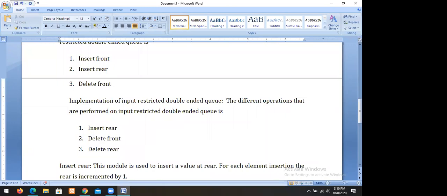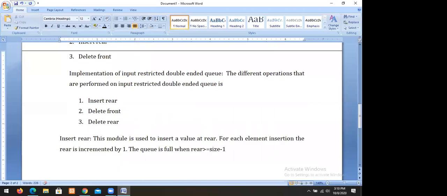For each element insertion, the rear is incremented by 1. Always we increment the rear. The queue is full when rear is greater than or equal to size minus 1. This is called insert rear.